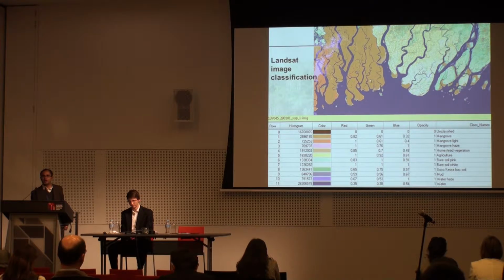But using the spectral characteristics, it was very difficult to separate mangrove from other vegetation. It comes out mixed together. But since we know this part belongs to natural mangrove, we used a mask to separate these two types of vegetation.